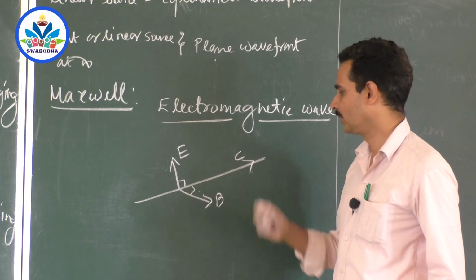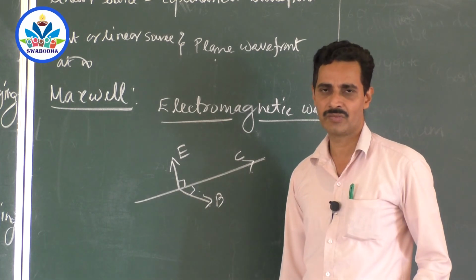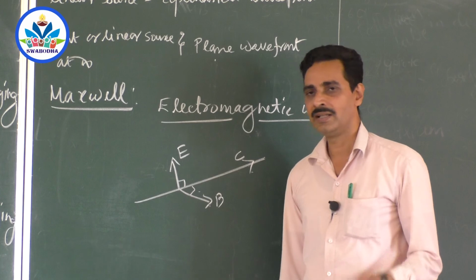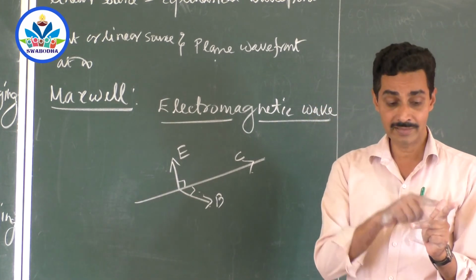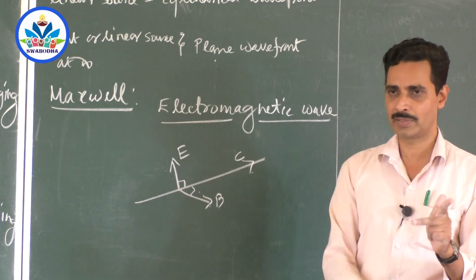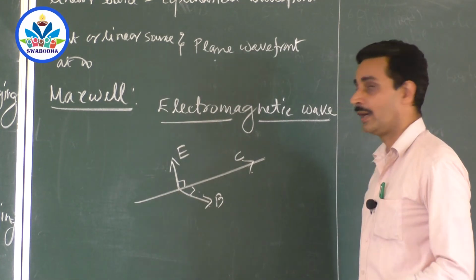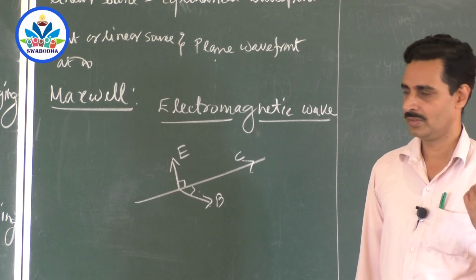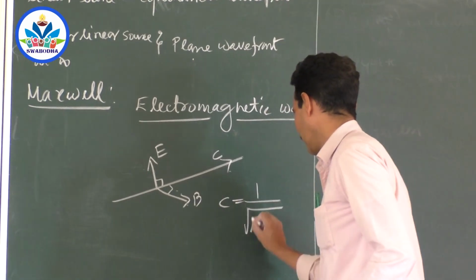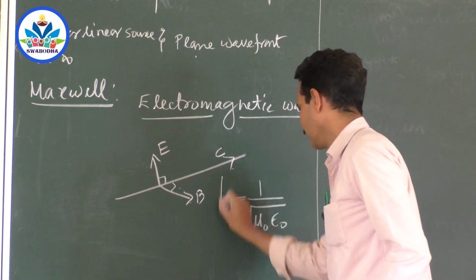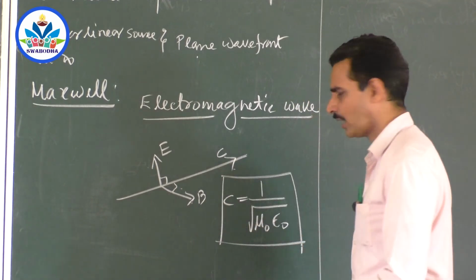And this is the wave theory. According to wave theory, light is a combination of electric and magnetic fields. These fields are perpendicular to each other, and they are also perpendicular to the direction of propagation. And he gave a famous equation: the speed of light is given by 1 by root of mu naught epsilon naught, and you are going to study all these things in detail.